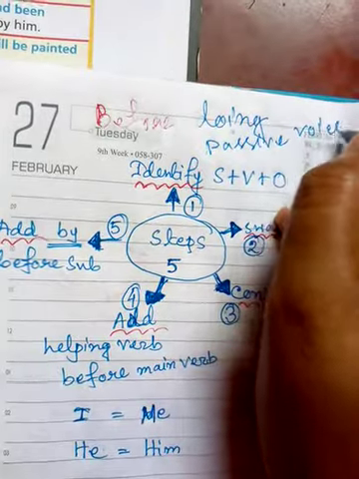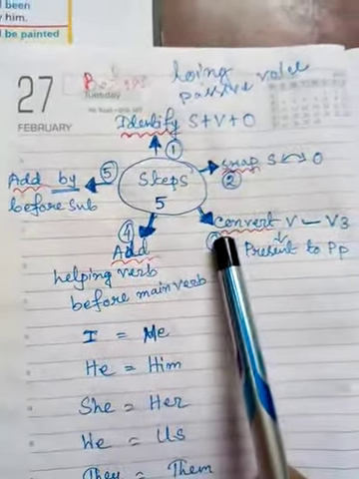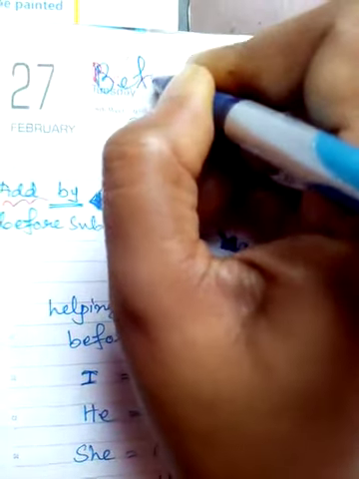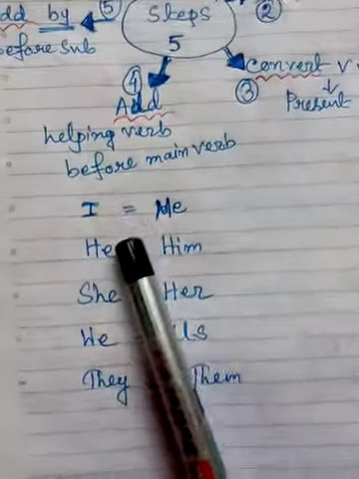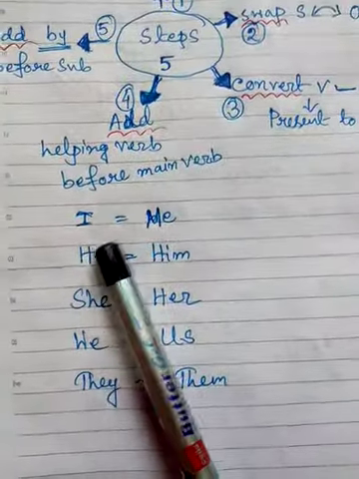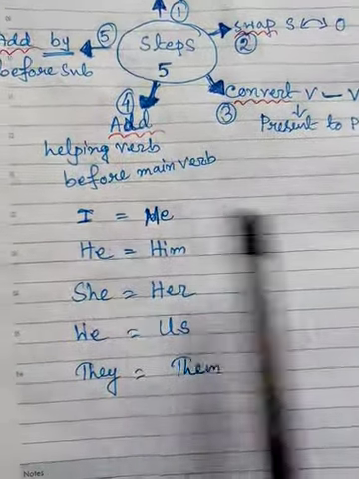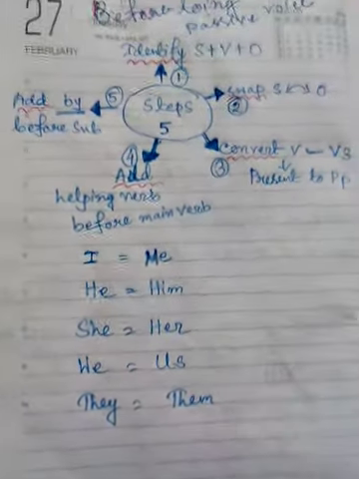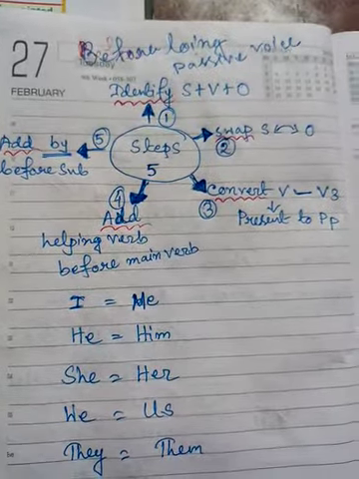So these are the things that we learn before doing passive voice. Now, if the pronoun I is given, you turn it into me; he, him; she, her; we, us; they, them. So we have learned the basic things of doing voice change.